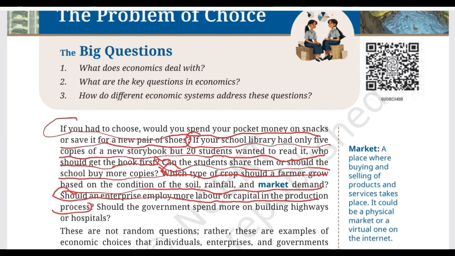But we cannot necessarily choose everything that we want. So we have looked at you, your school, a farmer, a businessman. Now let's go to the biggest decision maker of them all, the government. Should the government spend more on building highways or hospitals?